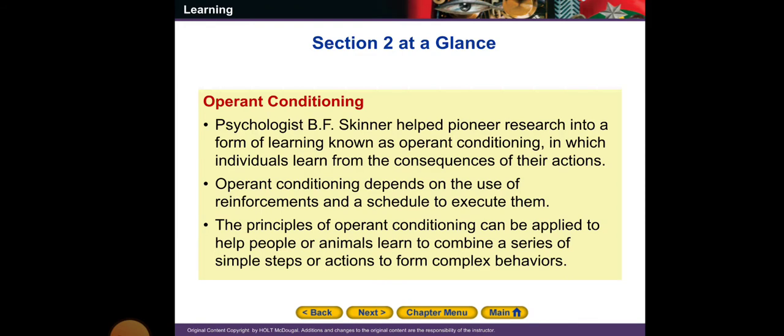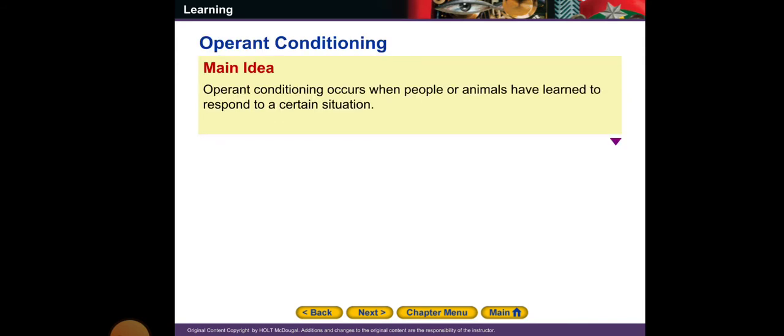The principles of operant conditioning can be applied to help people or animals learn to combine a series of simple steps or actions to form complex behaviors. So let's discuss what we are talking about. Operant conditioning occurs when people or animals have learned to respond to a certain situation.